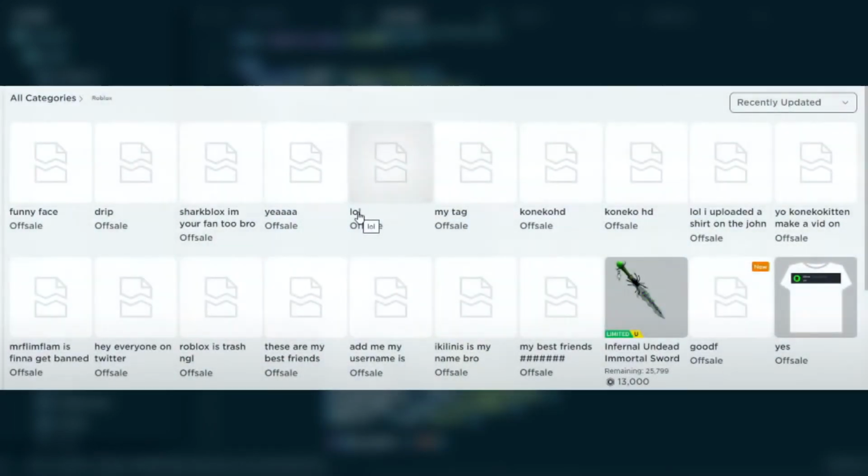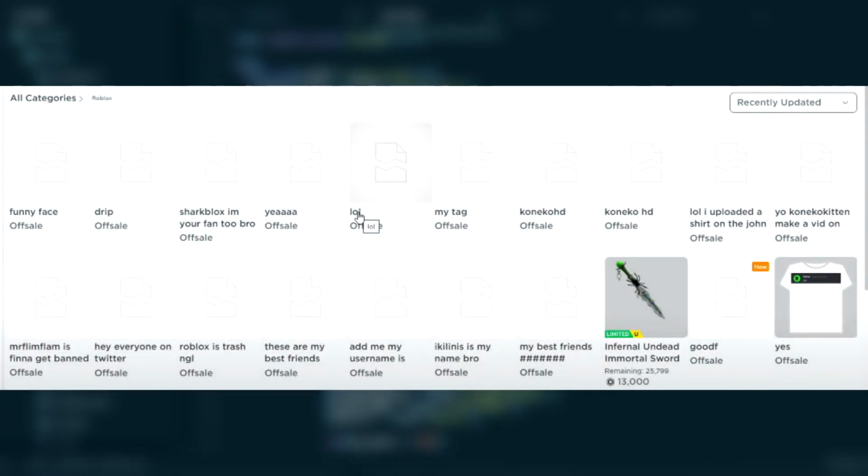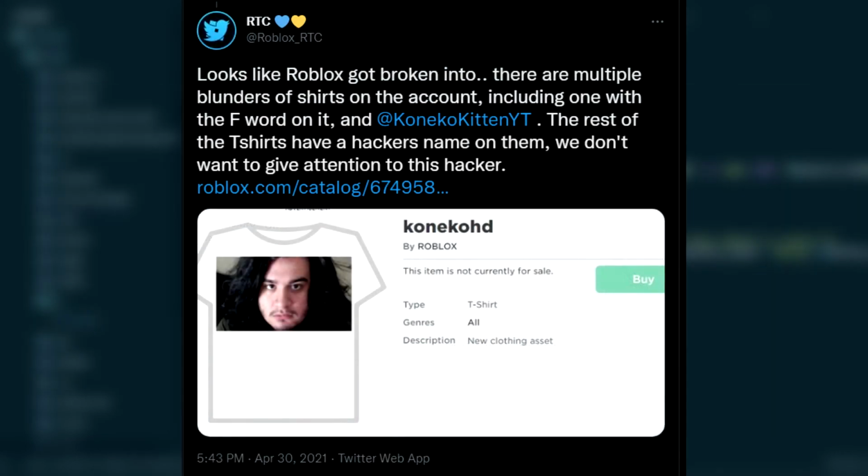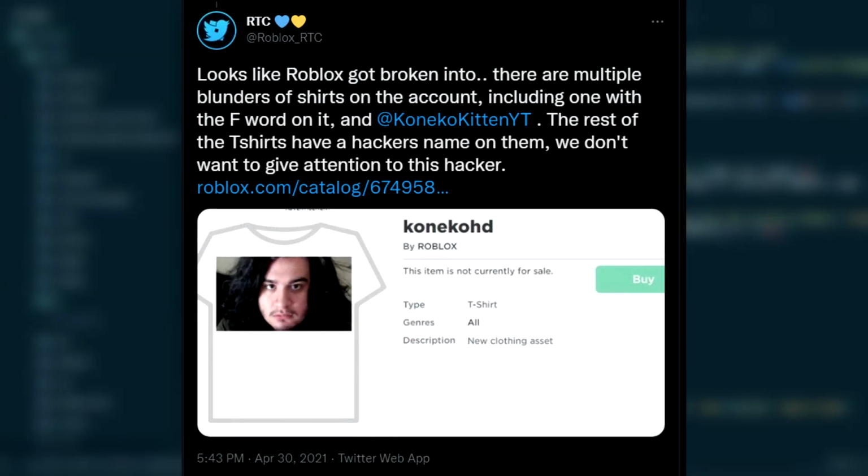So this happening, it quickly became visible to admins, therefore it was almost instantly patched. And the t-shirts on the account were removed and content deleted. And many people still have archived posts of the catalog page displaying the t-shirts. It's just another unfortunate event within the Roblox account itself.